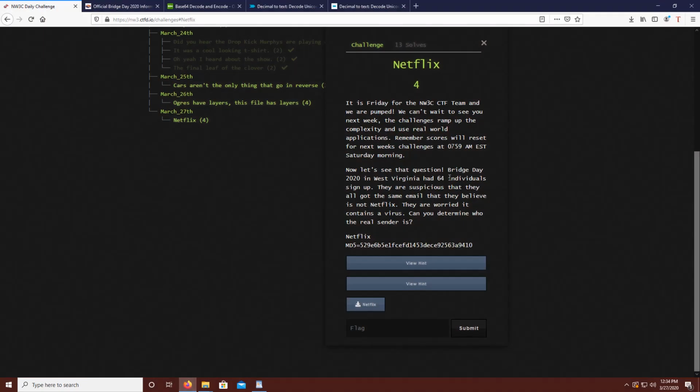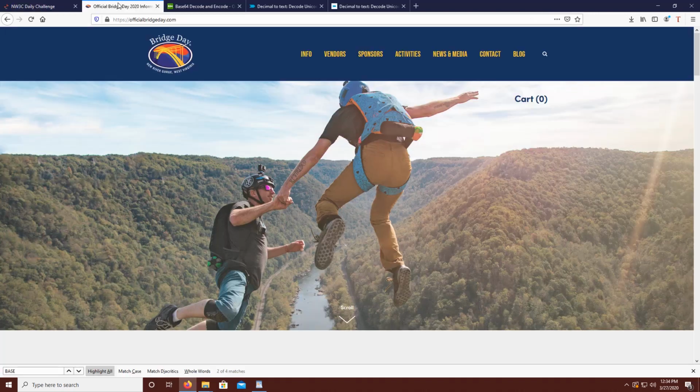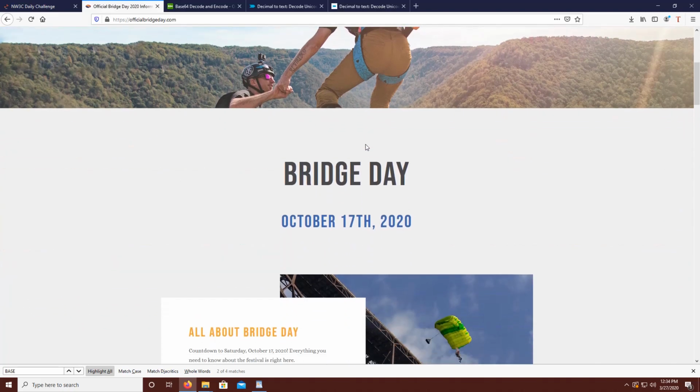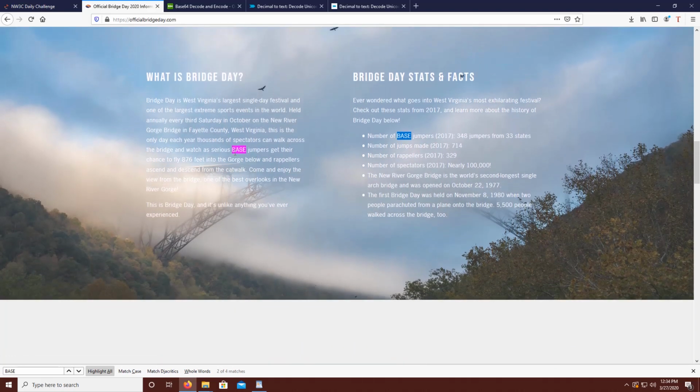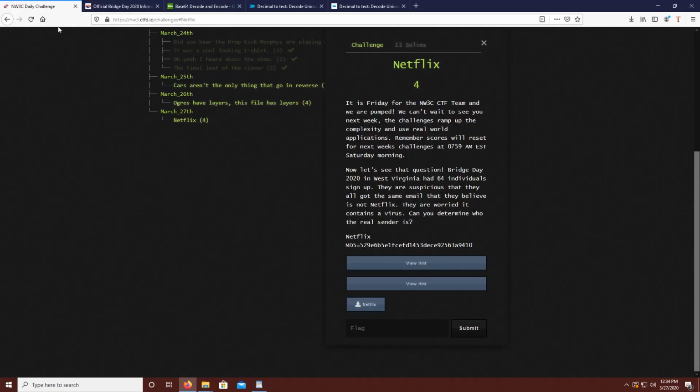Alright, looking at our challenge here, we see that everybody that received the email had signed up for Bridge Day 2020. Let's go ahead and take a look at Bridge Day 2020's website and we'll see if there's any clues there for us. When we head to the Bridge Day 2020 website, we should note this is a base jumping event. While base jumping has absolutely nothing to do with forensics, the hint base, coupled with the fact that 64 participants signed up, gives us a possible method of decoding the data since base 64 is a common binary to text encoding scheme.